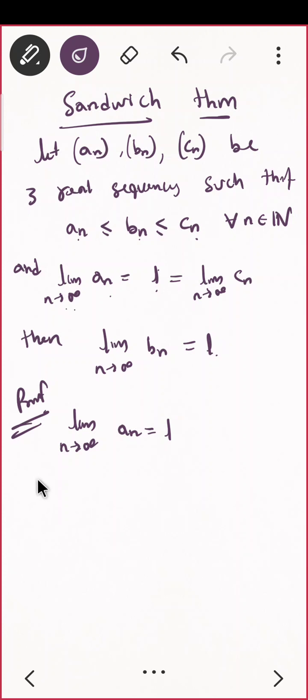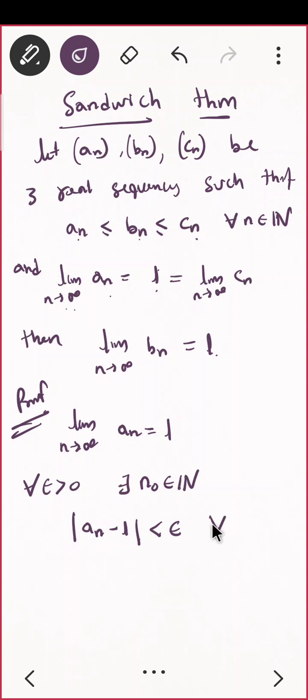For all epsilon positive, there exists n naught such that n is greater than equal to n naught. You are having some condition. What is that condition? Mod of En minus L is less than epsilon for all n greater than equal to n naught. Correct? This is the definition.